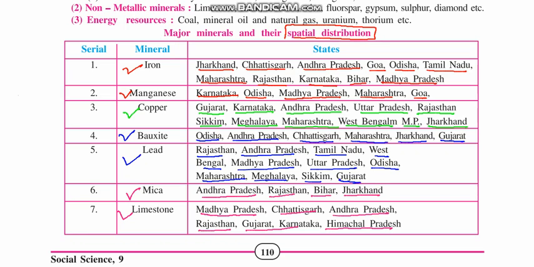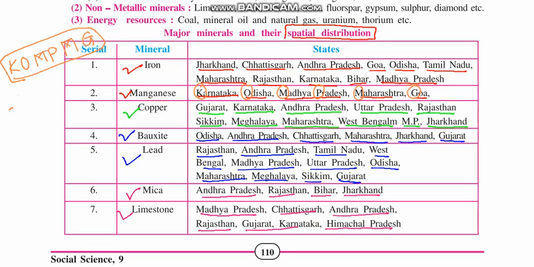Now one of the leading questions that you will be asking is how to remember so many names. You can make names or small words out of them. Suppose I want to remember manganese, then I can take the first letters of the states where it is available. That will be something like this: K, O, M, P, M, and G. Now make any name or any word out of it which you can easily remember.